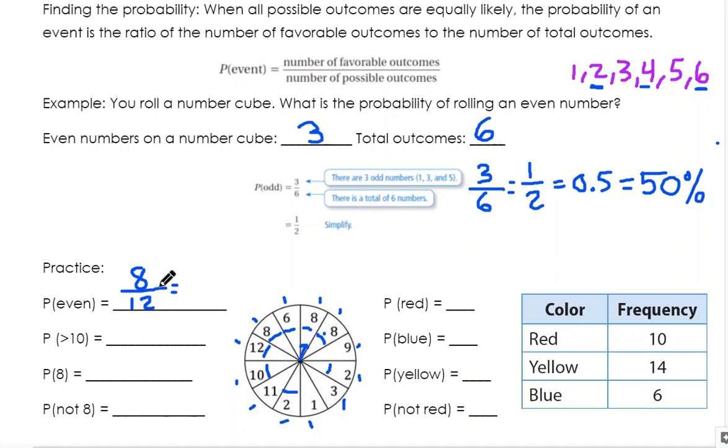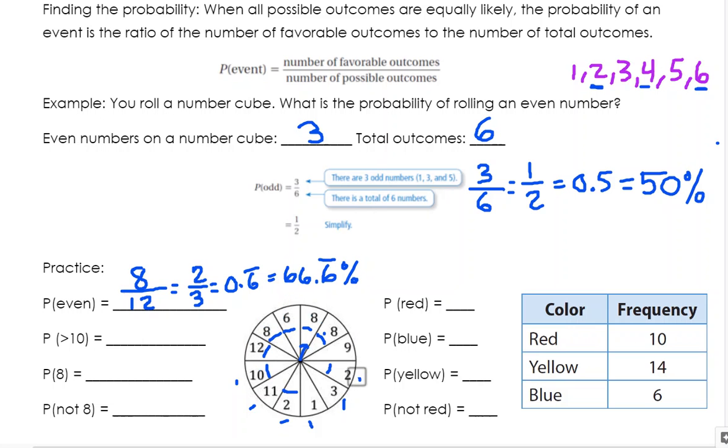I can simplify this. I can reduce my fraction here. Both of these can be divided by 4. 8 divided by 4 gives me 2, and 12 divided by 4 gives me 3. So it'd be 2 over 3, which is 0.6 repeating, or 66.6 repeating percent. All right? Let's do the next one.